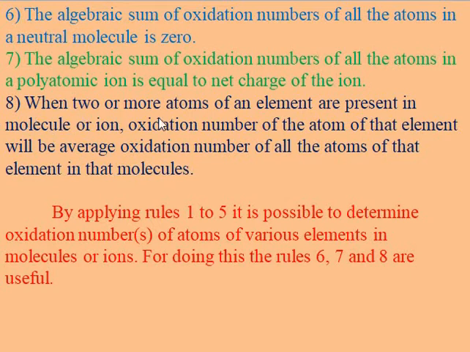Last rule: when two or more atoms of an element are present in the molecule or ion, the oxidation number of the atom of that element will be the average oxidation number of all the atoms of that element in that molecule. Means if two atoms of the same element having different oxidation states are present in the same compound, then their oxidation states are determined by the average method.